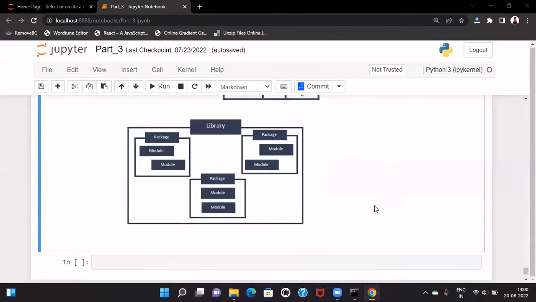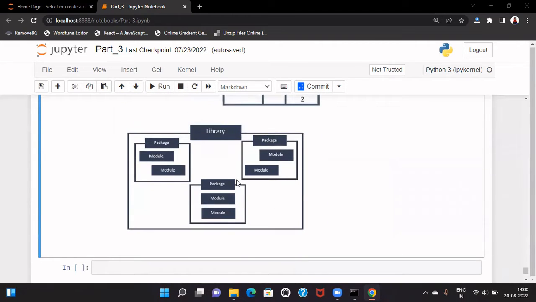So we consider it like this: a module will be a .py file, which will be having function definitions, different statements, and can also have class definitions. Multiple modules we can combine together, organize together, and that will be called a package, and a collection of packages can be called a library.